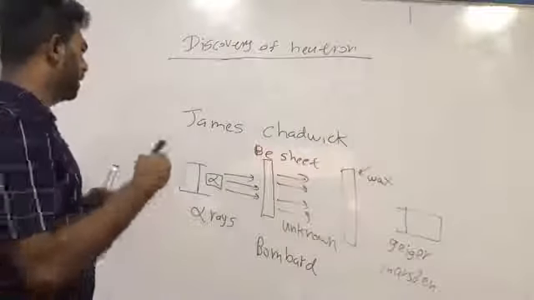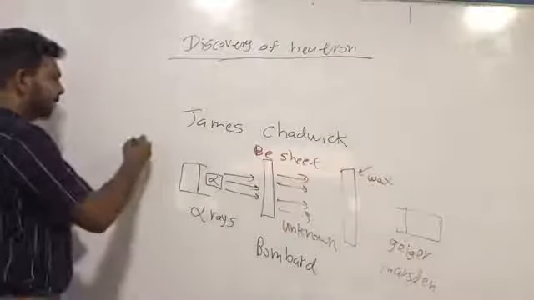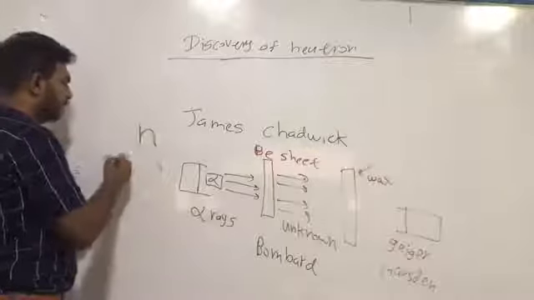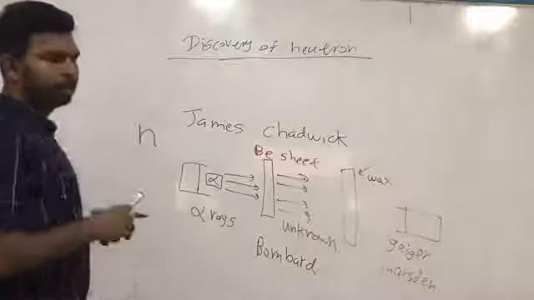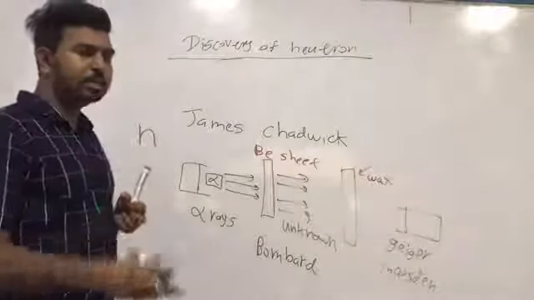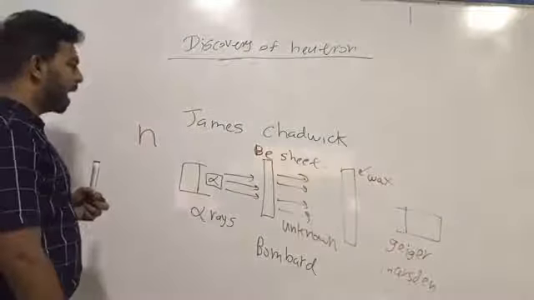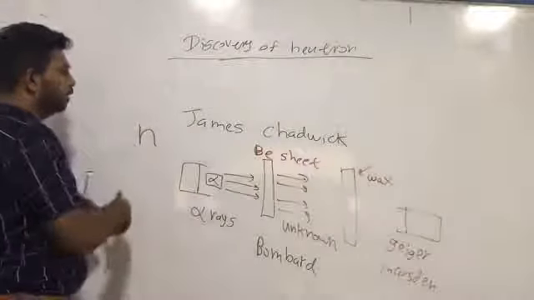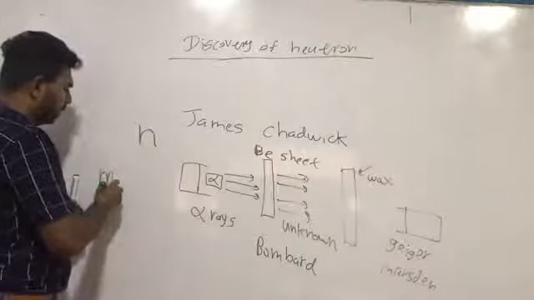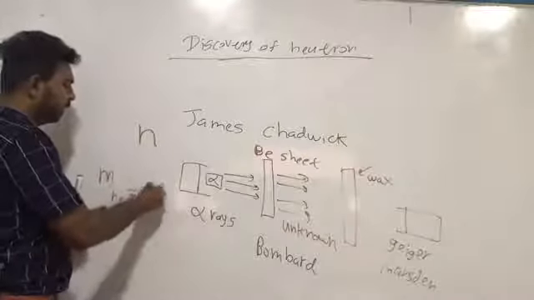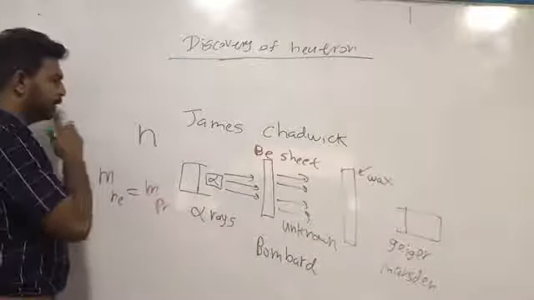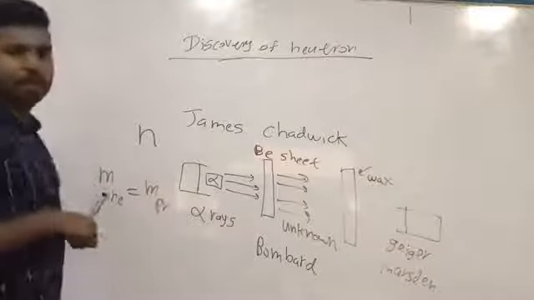So he identified that neutrons are uncharged particles. So the neutrons didn't contain any charge, and the mass of neutron is equal to the mass of proton, but neutrons do not contain any charges.